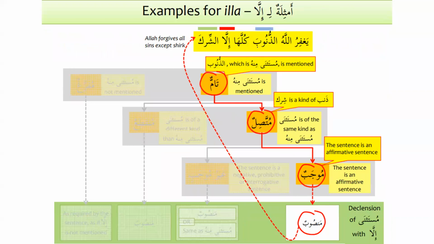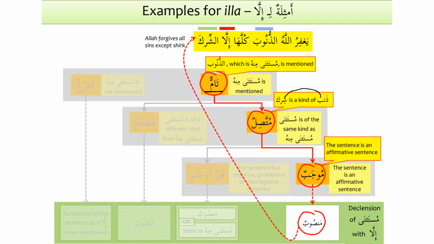Okay. Now let's look at the examples. For example, yaghfirullahu dhunuba kullaha illa shirka. Now, as we can see, al-dhunub, which is mustathna minhu, is mentioned. The sins are mentioned, and one of them is shirk. So this is tam, that's number one. Number two, it is muttasilun. Why is it connected? Because shirk is a kind of dhanb, it's a sin. So they are the same kind.